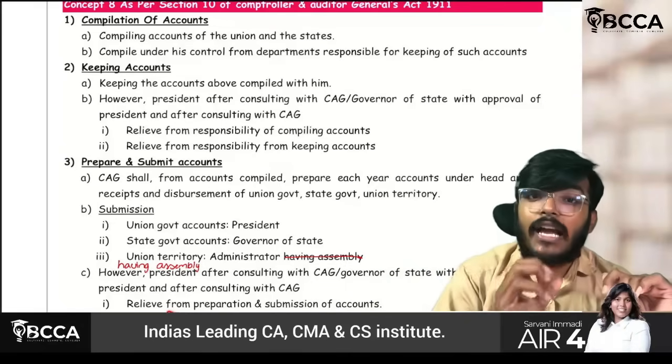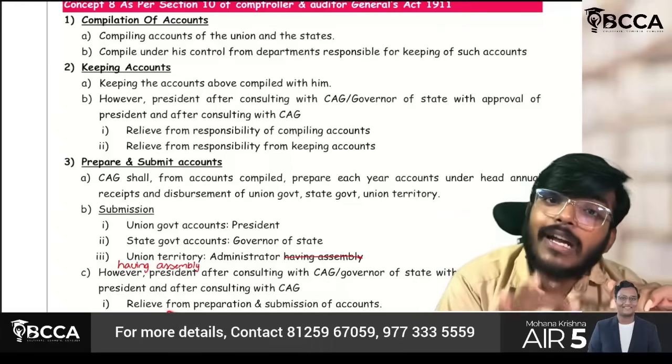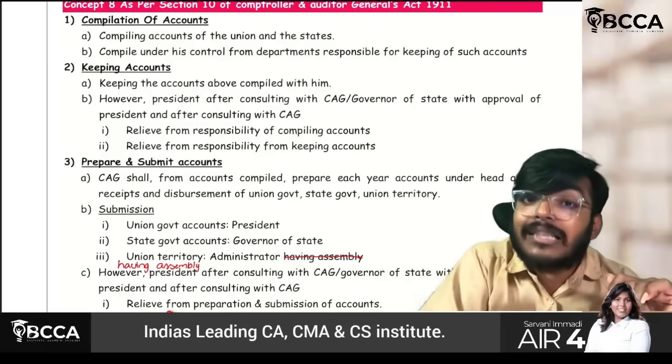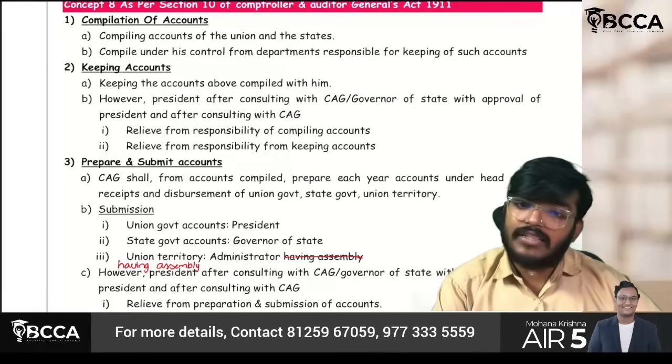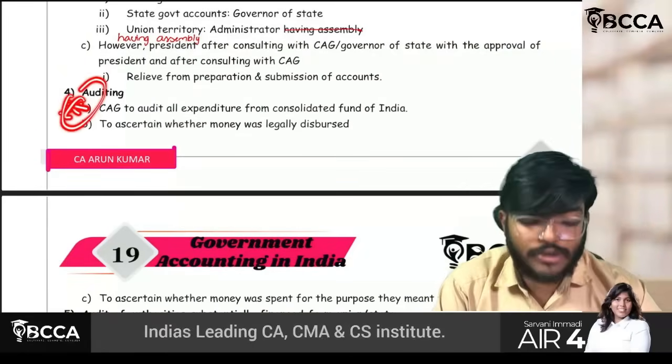Sir, submission of the accounts. Central government accounts will be submitted to the president. State government accounts will be submitted to the governor of the state, and union territory having assembly accounts will be submitted to the administrator. Okay, fine. Very key function of this C&AG is to do the audit.